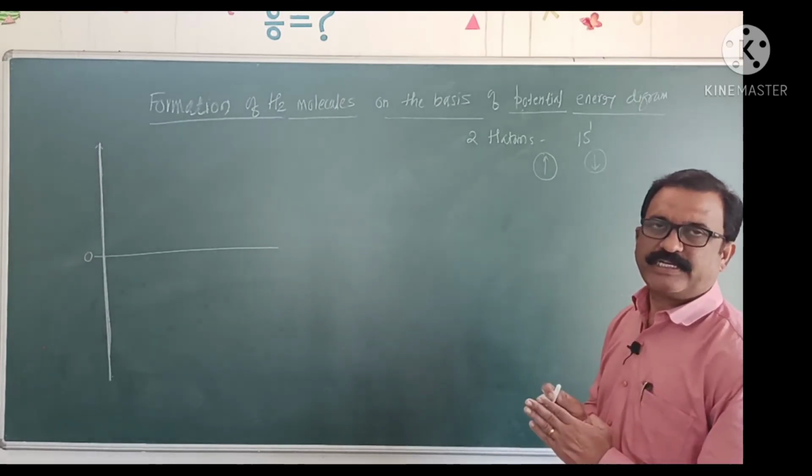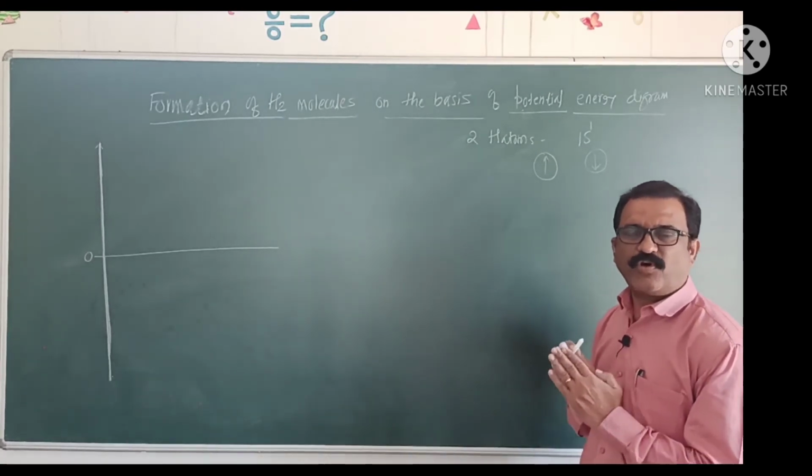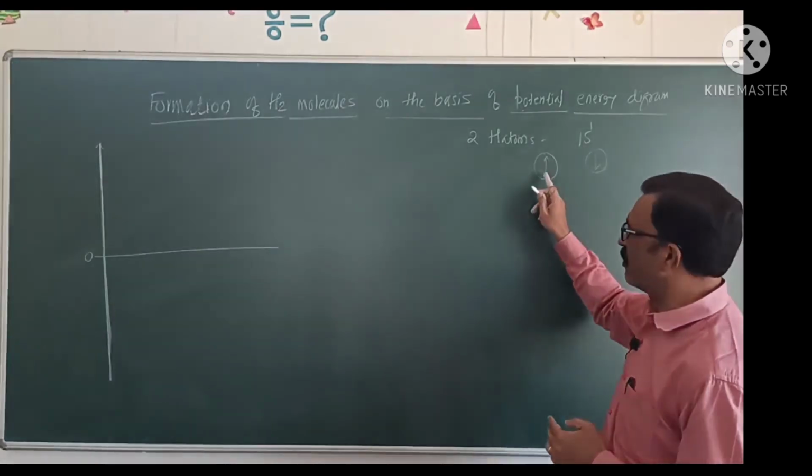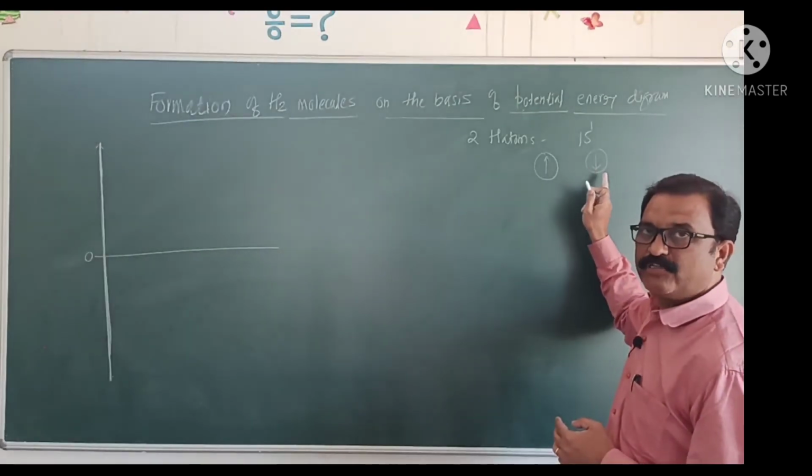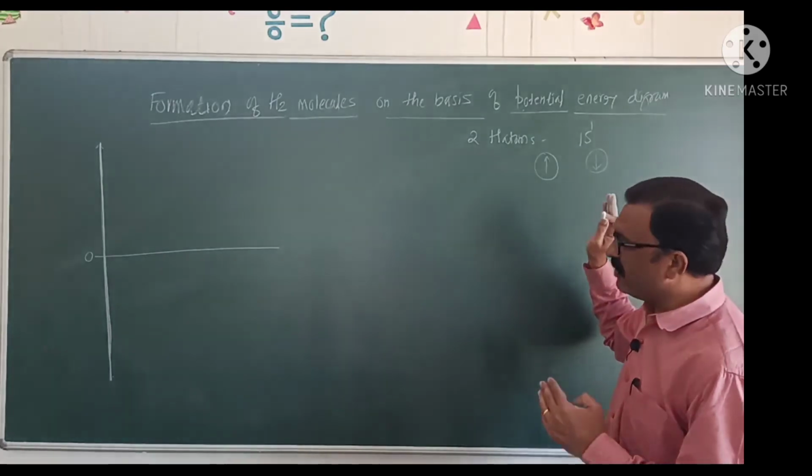According to valence bond theory, for formation of a covalent bond, atomic orbitals must have opposite spin. That is the first point.